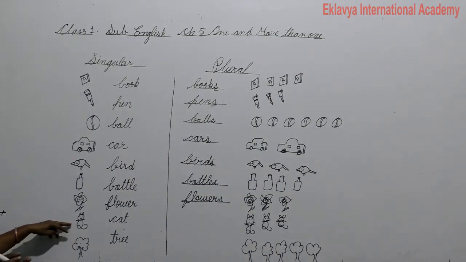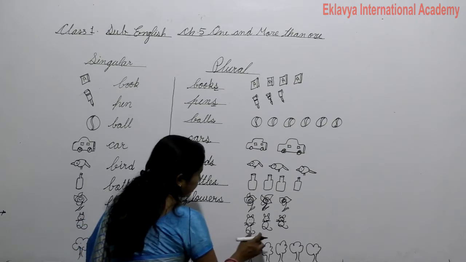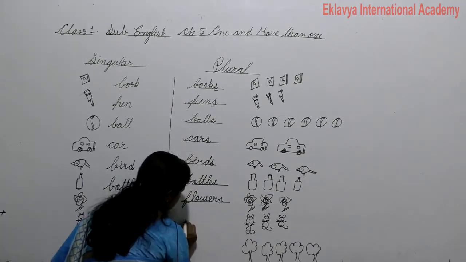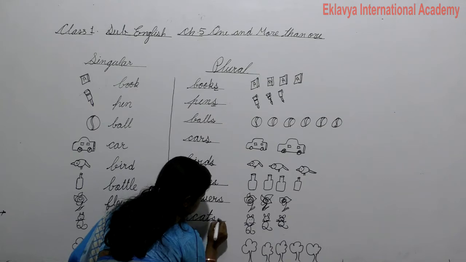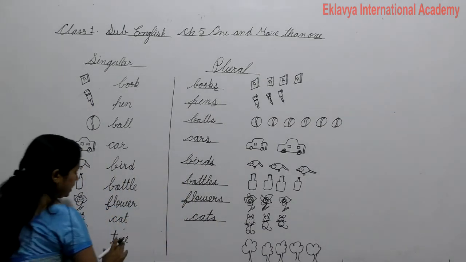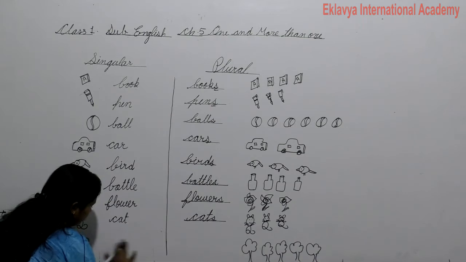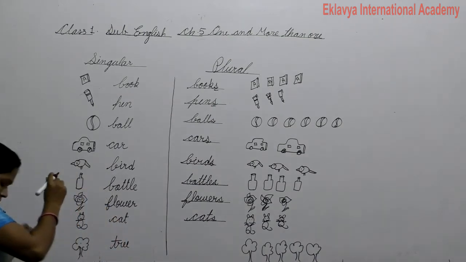And next is, when we talk about one cat, the word is singular. When we talk about one cat, the word is singular: cat. And when there are more than one, then cats. Cats. Okay. And next is trees. Tree. Okay.